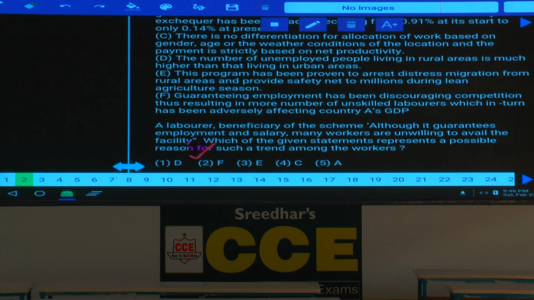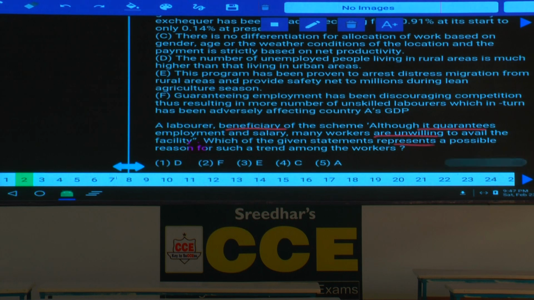Then question number 2. A laborer beneficiary of the scheme. Now a beneficiary of the scheme, although it guarantees employment and salary, many workers are unwilling to avail the facility, though the government has given the provision. But most of the people are not willing to avail this opportunity. Why it was so?